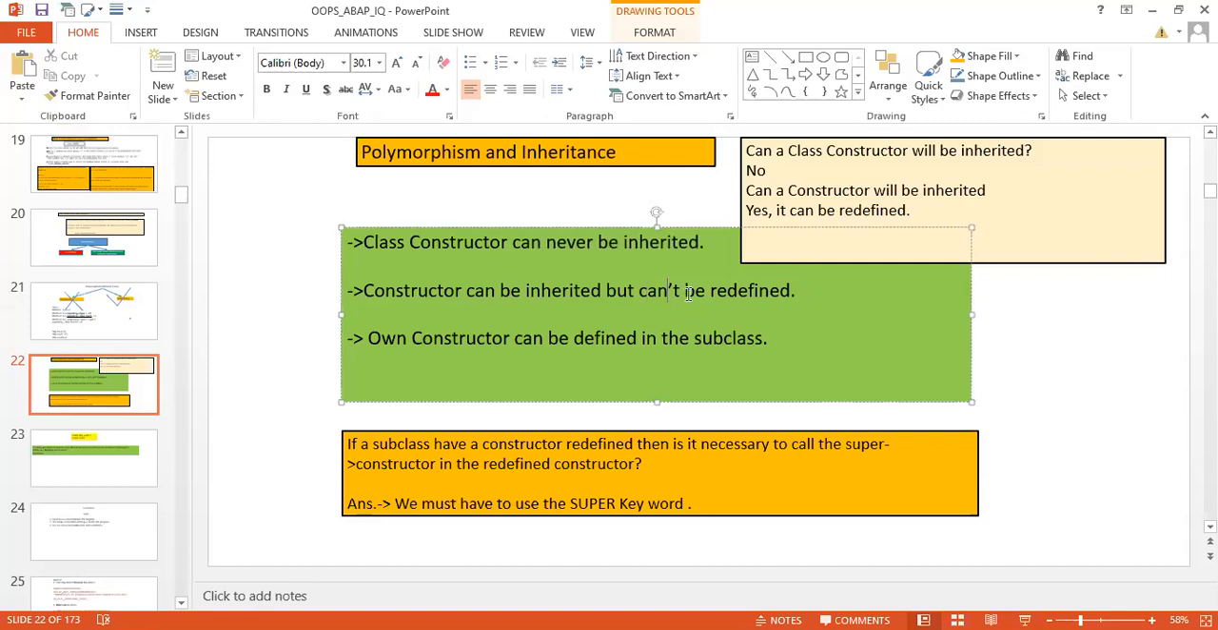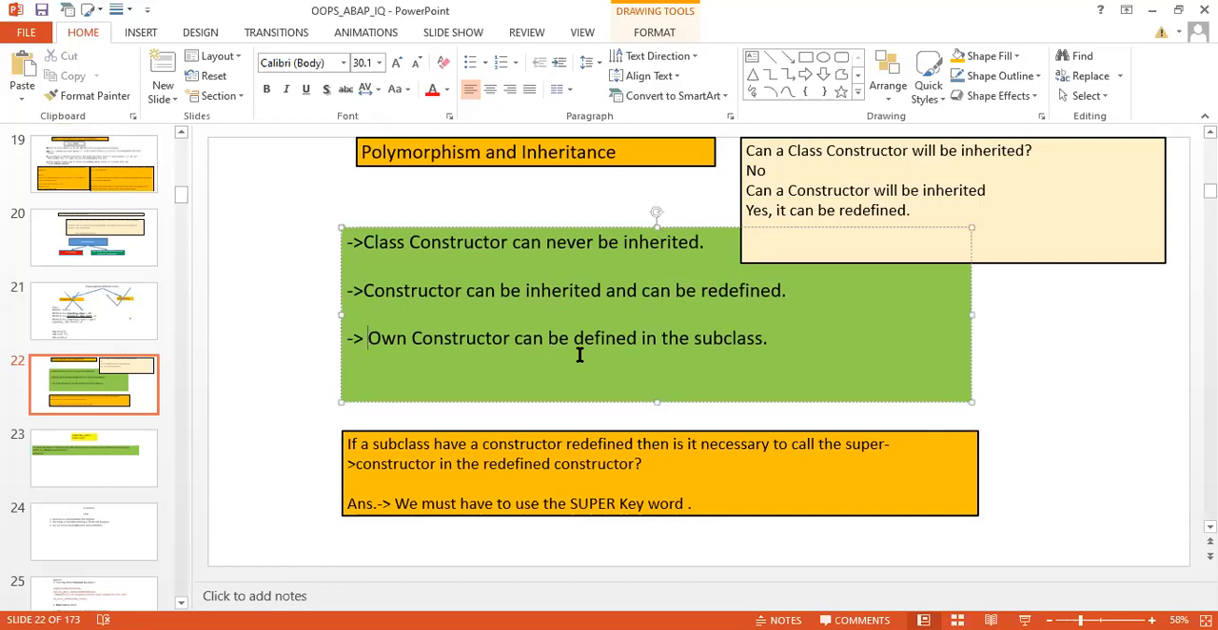No, it can be redefined. Go and check once. I have written here that it can't be redefined. Constructor can be inherited but it can't be redefined. No, it can be redefined, and there we have to use the super keyword. So the constructor can be inherited and can be redefined, so you can also go and check. But it is true, we can redefine.